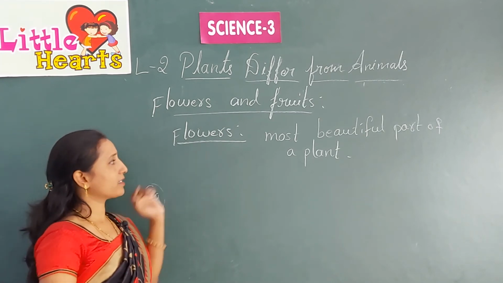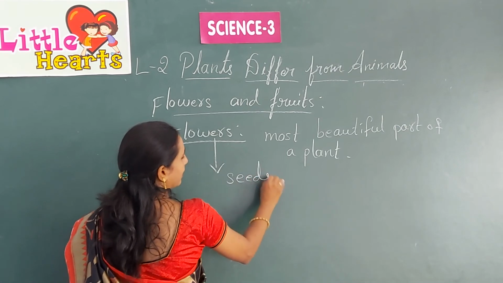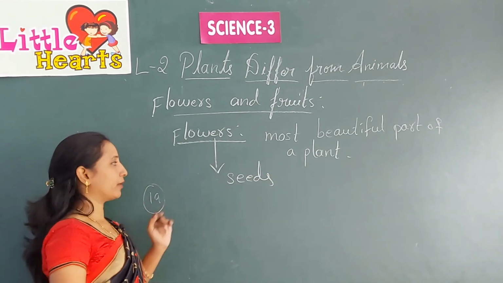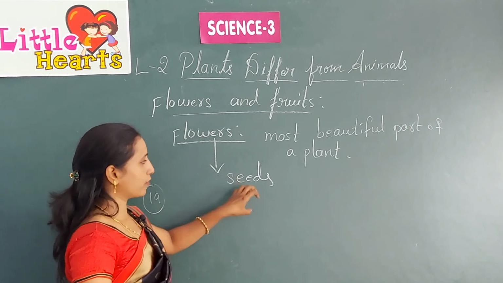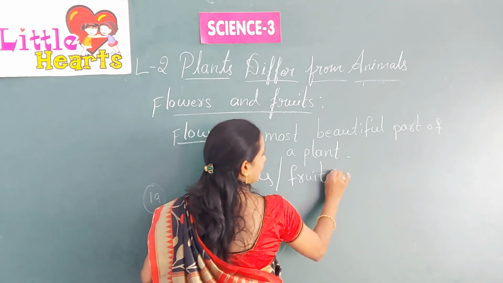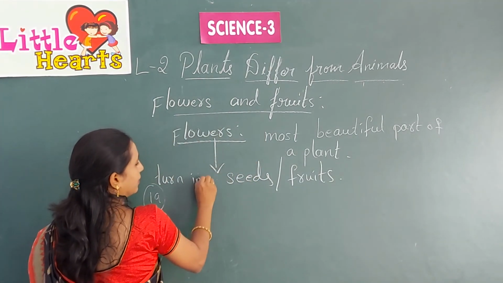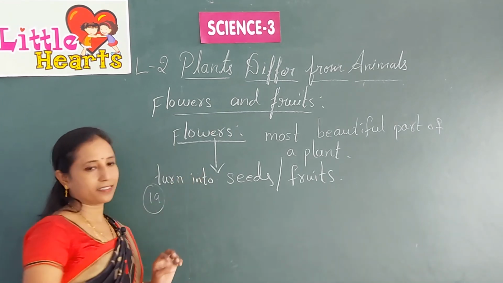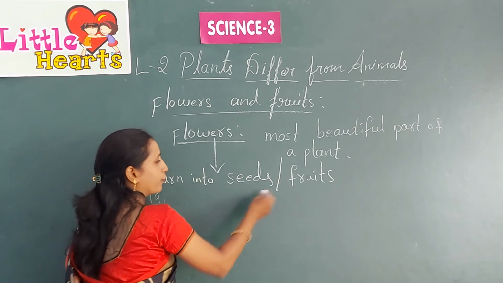These flowers produce seeds. When these flowers mature, after a few days they turn into fruits or seeds. What is the use of these fruits or seeds?